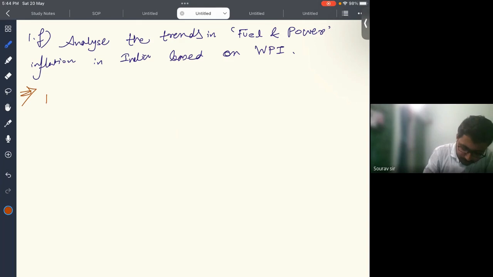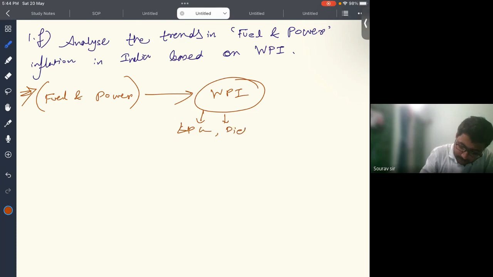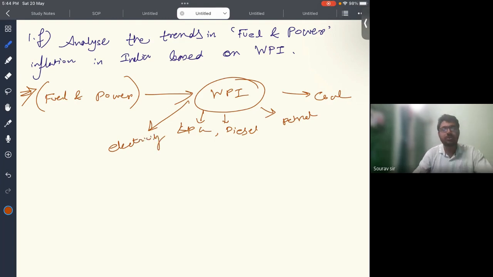So this group captures wholesale prices in the WPI, like LPG, diesel, petrol, coal, electricity, and so on. The trends in this group are crucial as they impact the prices of various goods and services in the economy, leading to an increase in the cost of living.